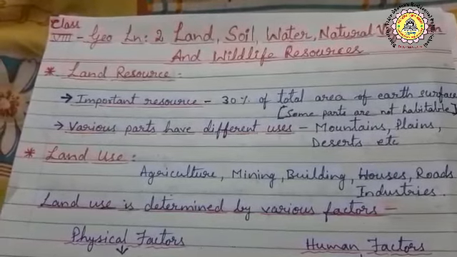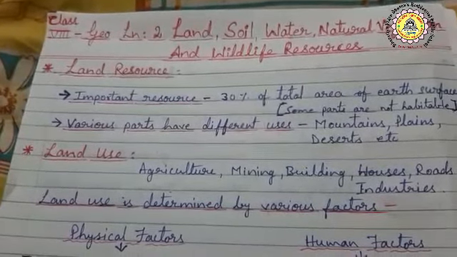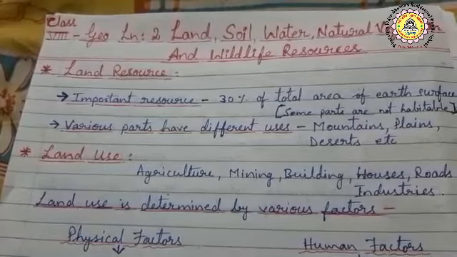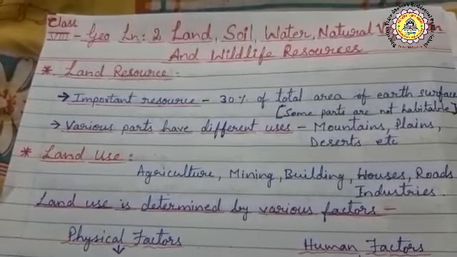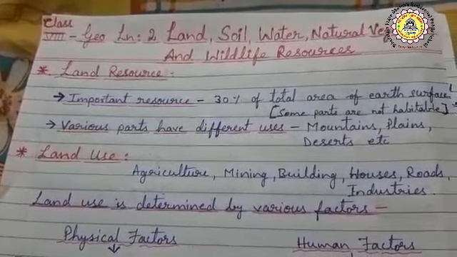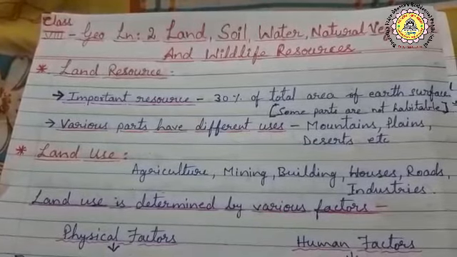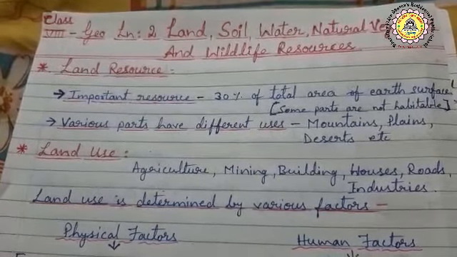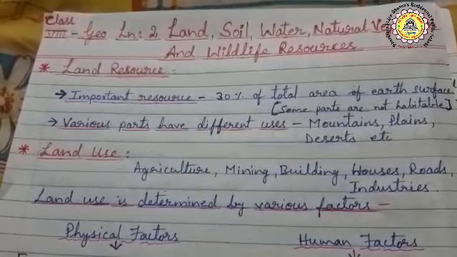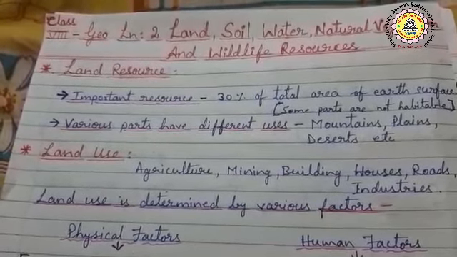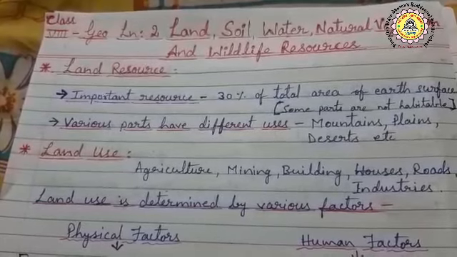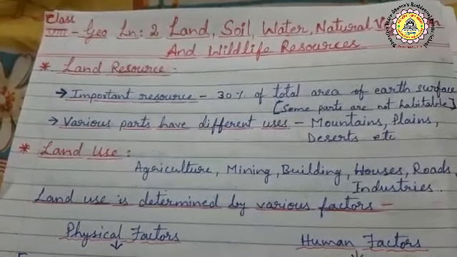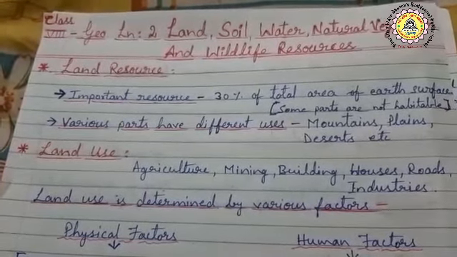So let us know about land resource. We live on the earth, and earth is made up of land and water. You know that the land is 30%, and that total land of the earth's surface is not suitable for human habitation. So various parts have different uses. What are the various parts? Mountains, plains, deserts, etc.